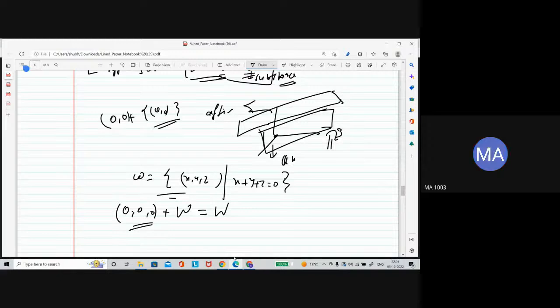So this is about the affine subspace. Now the next term is affine mapping.